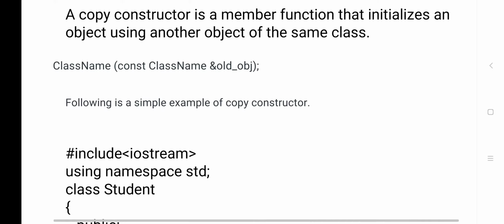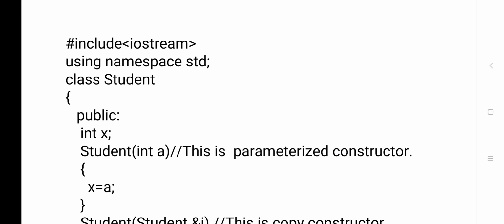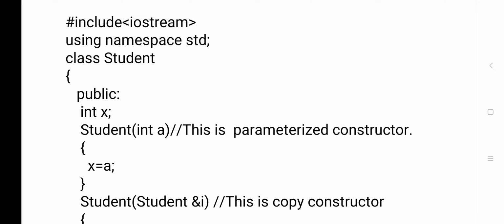Now here I have given one example program. As usual, I have given iostream and namespace std. If you have used namespace std, then whatever functions are available in that namespace will be invoked into your program. Now, class student. What is the name of the class here? Student.